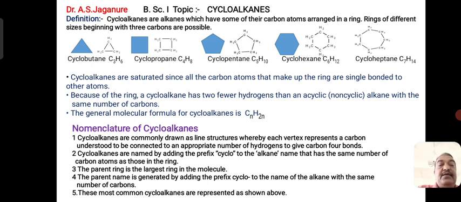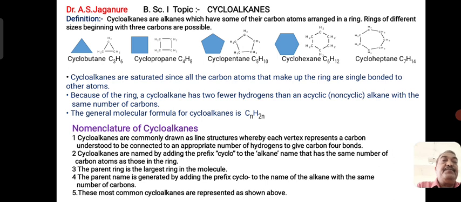And if any substituent groups are present in the 4, 5, 6 or 7 membered ring system, that will be indicated by a number. All cycloalkanes are represented as shown above, with reference to cyclopropane, cyclobutane, cyclopentane, cyclohexane and cycloheptane.